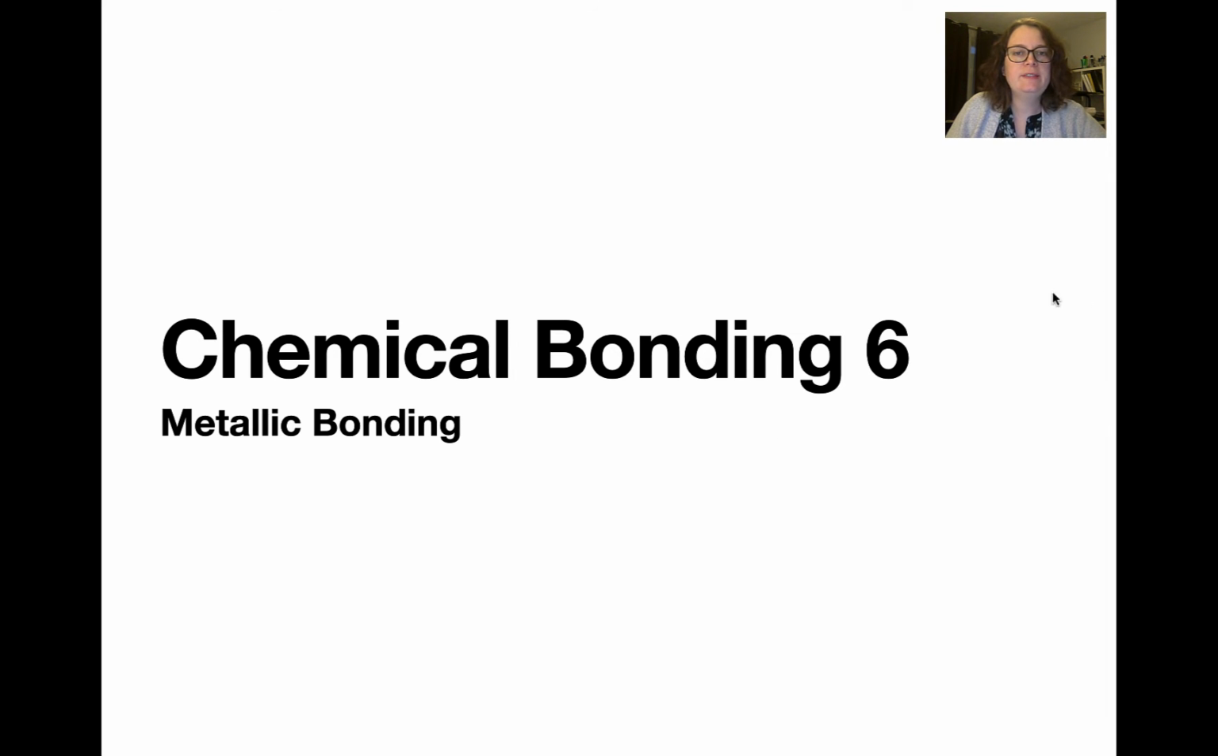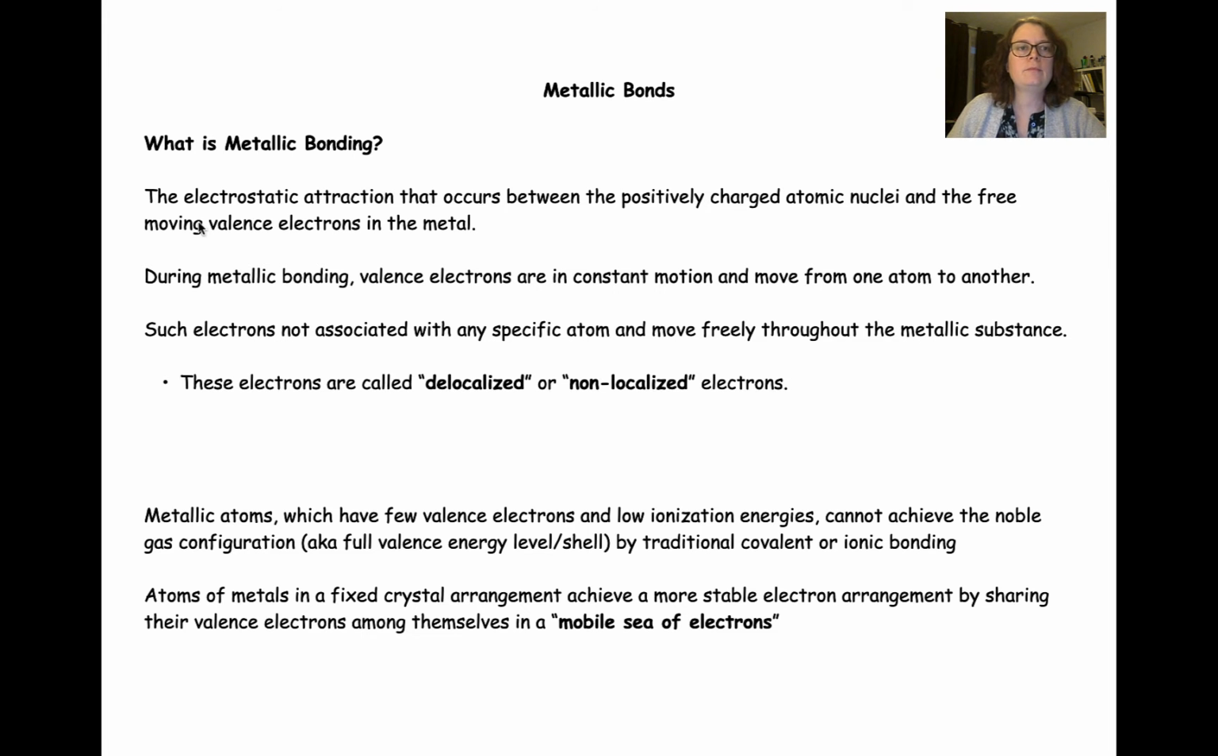Welcome. In this video, we'll continue our discussion of chemical bonding. In this video, we'll focus on metallic bonding. Metallic bonding is a special kind of bonding that occurs between metal atoms. And it's different than ionic bonding, and it's also different than covalent bonding. It's a special type of interaction between atoms.